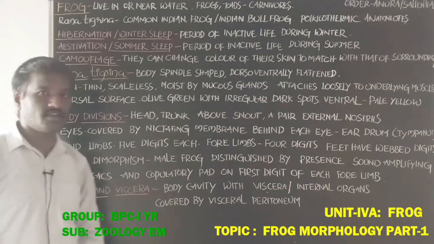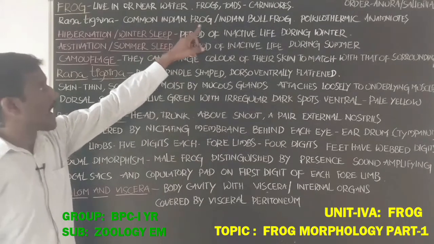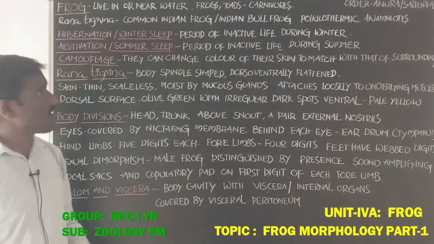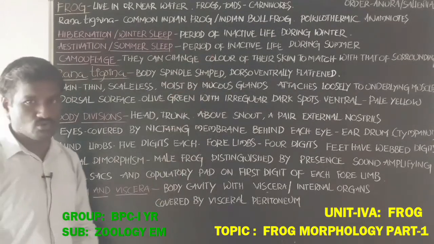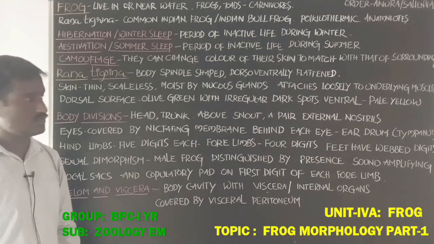Rana tigrina is the scientific name of the common Indian frog, also called the Indian bullfrog. Frogs are anamniotes, not amniotes.